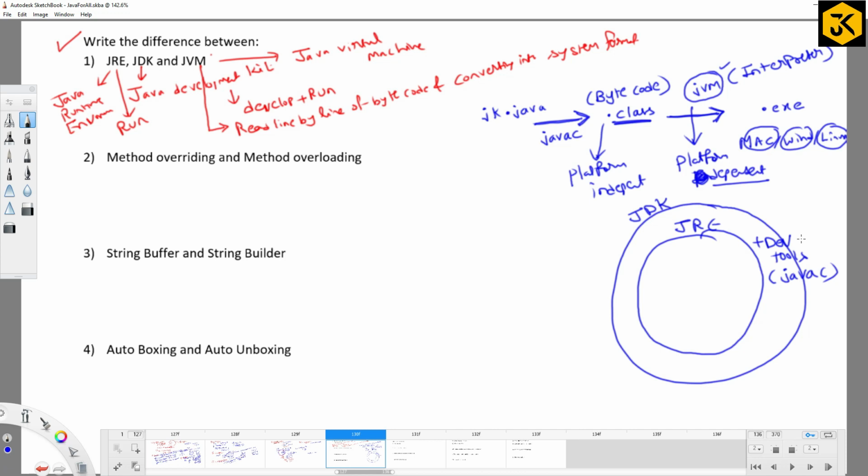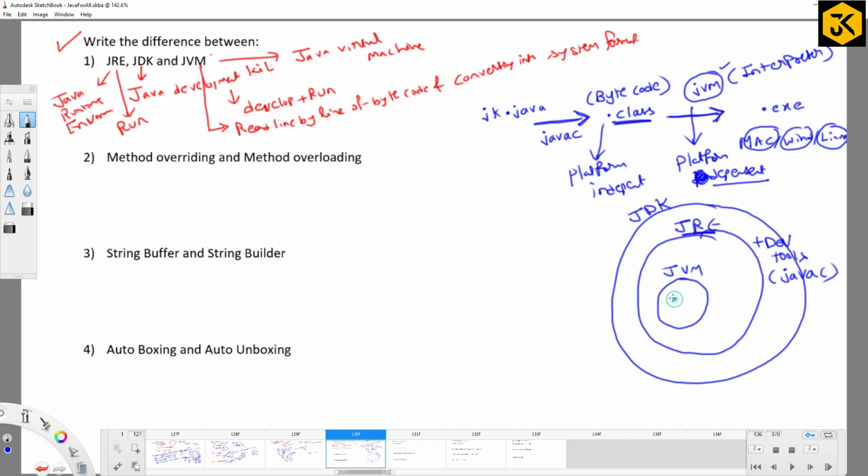If somebody wants to use software developed in the Java language, they need only JRE, that's it, right? The JRE internally contains JVM, which is meant to read bytecode line by line and convert it into system format.